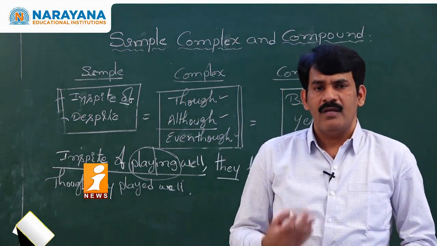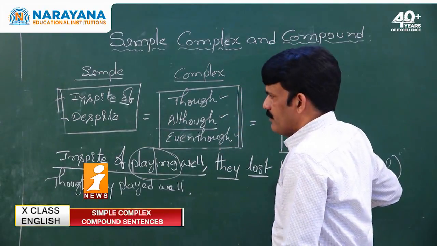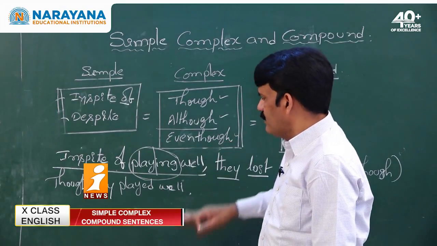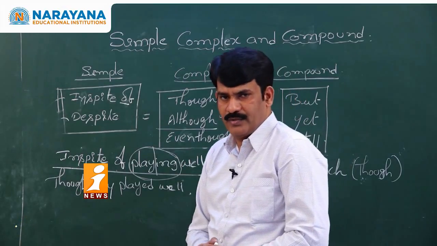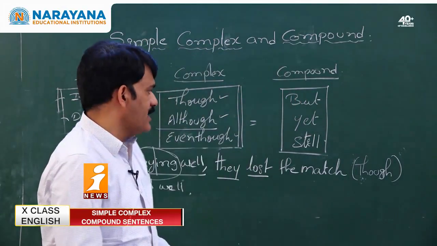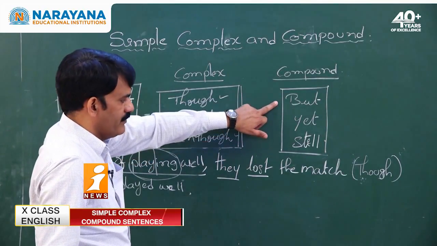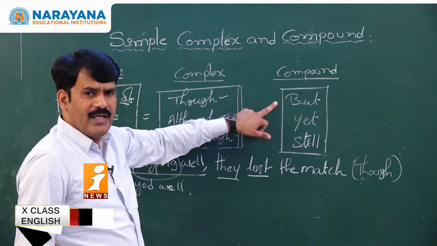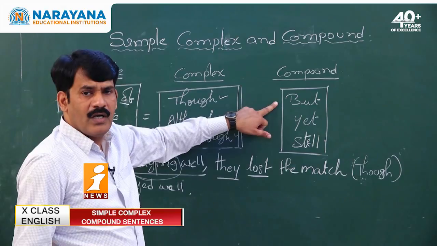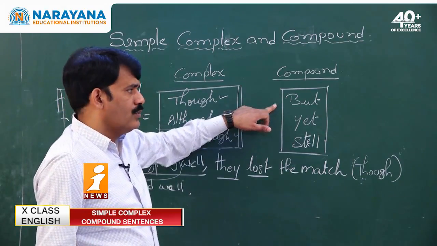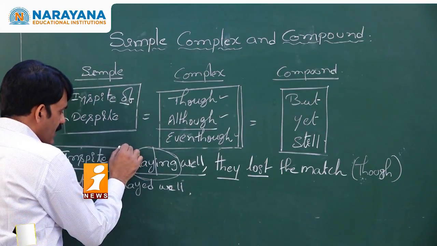Rewrite the sentence with although. Although they played well, they lost the match. Rewrite the sentence using even though. Even though they played well, they lost the match. Instead of asking you with though, although, even though, if they ask you with but, how do you write? Rewrite the sentence using but, or write the sentence into compound. How do you write?